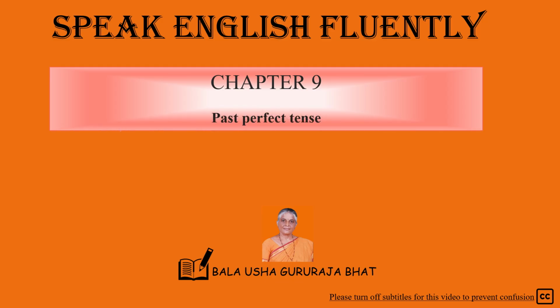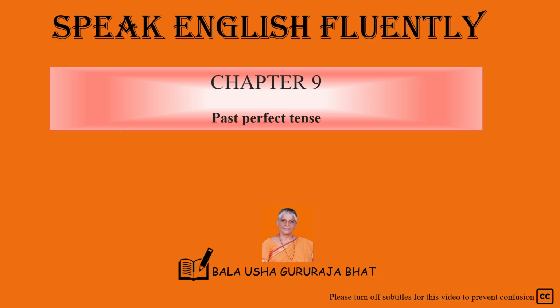Past perfect tense, page 45. If two actions happened in the past, past perfect is used for the action that happened first and simple past tense for the other action. It denotes an action done long back. For example, he went to bed after he had eaten dinner. Went, past tense. Had eaten dinner, that is past perfect tense. That is done first and later past tense.